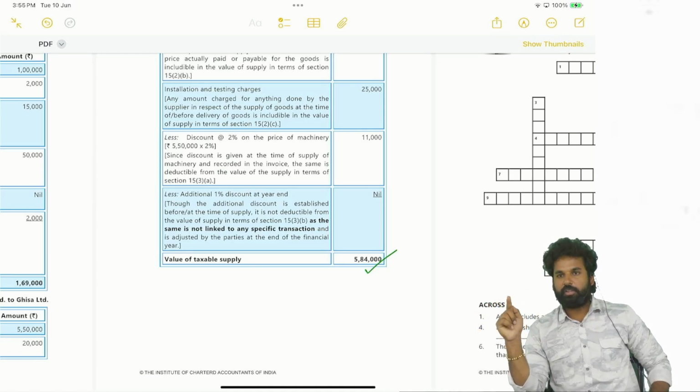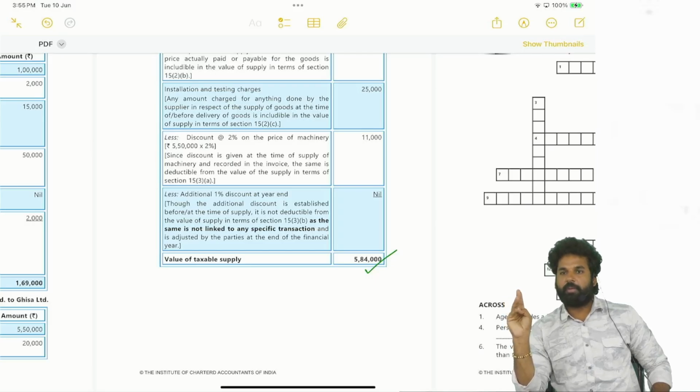Next, payment made to third party by recipient on behalf of supplier. Third, incidental expenses. 4, interest, delayed payments, late fees, penalties. And 5, subsidies by other than government and linked to price. Then only it will be included.